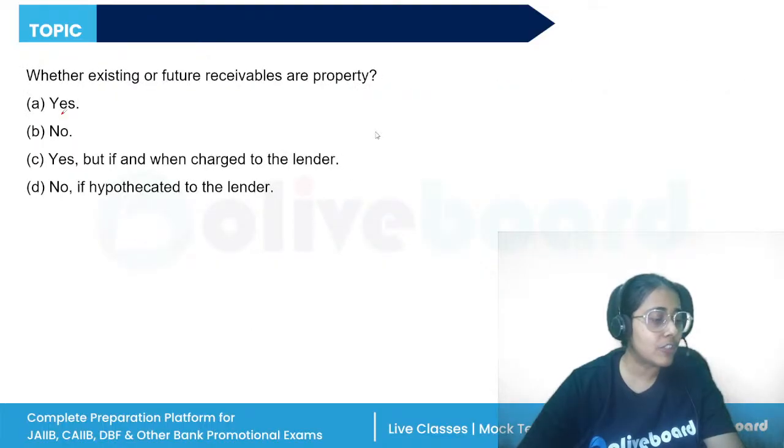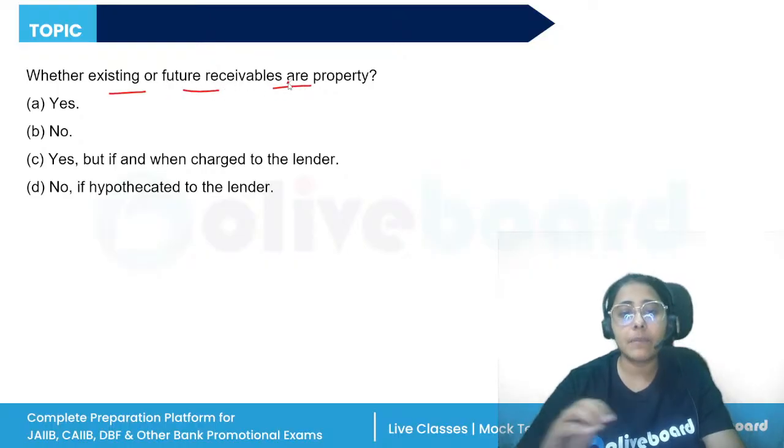categories of special mention account. Whether existing or future receivables are property. Can existing or future receivables be treated as property under the SARFAESI Act? True or false?